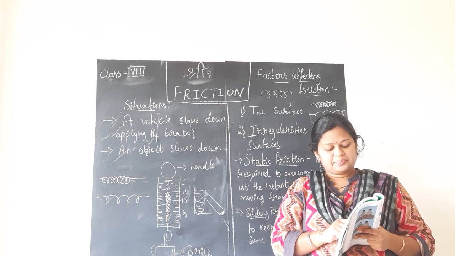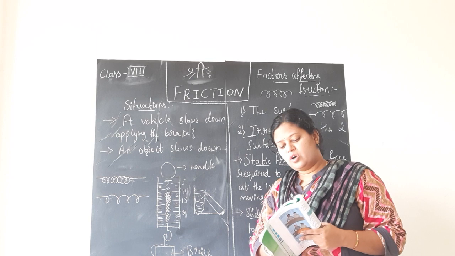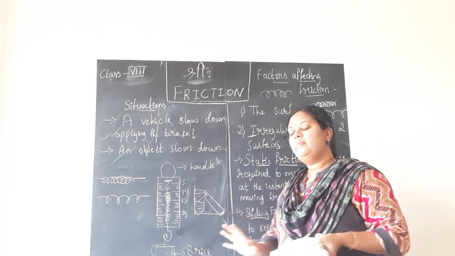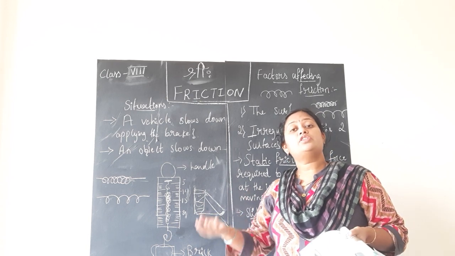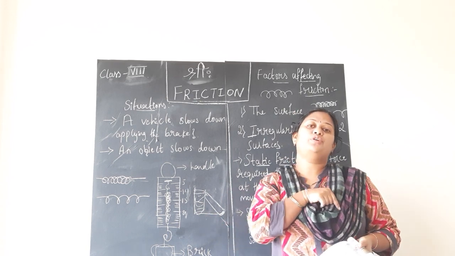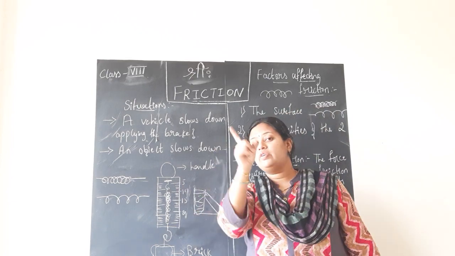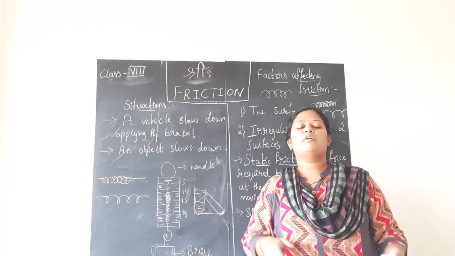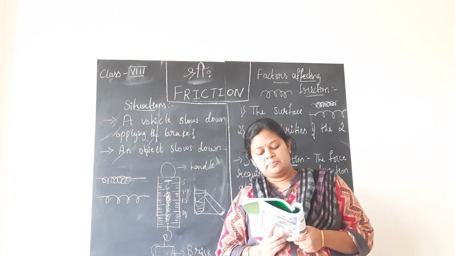So in figure 8.6 you can see you have to push on the box to keep it moving. I gave you the example of the wooden block. If you are applying less force, you cannot move it. Why? Because the frictional force is more than the external force that you are applying. In order to overcome it, the force which you are applying should be more than the frictional force present. Then only the object starts to move or slide, children. That is what they are telling there.